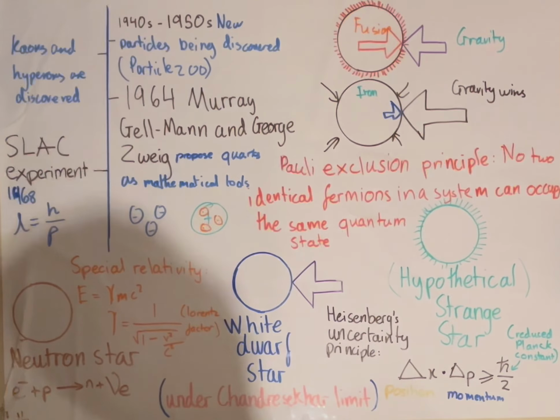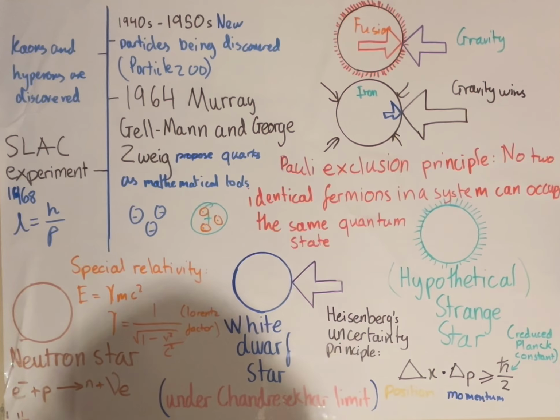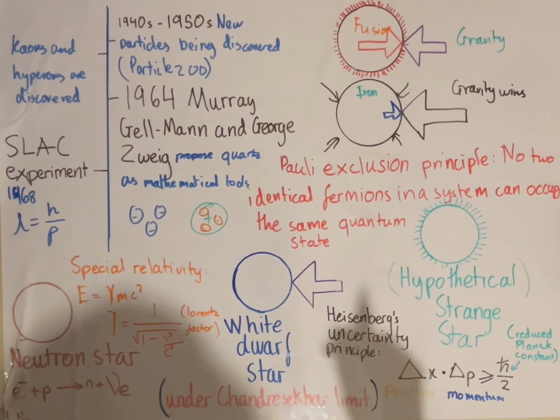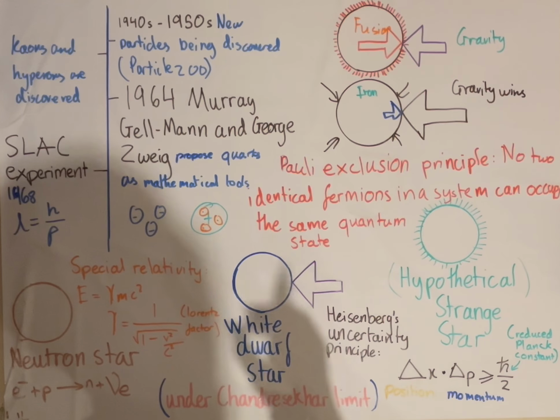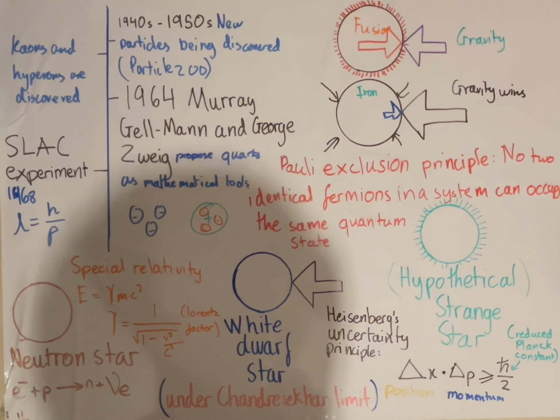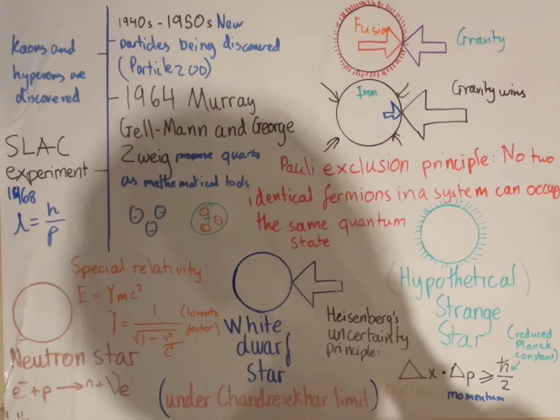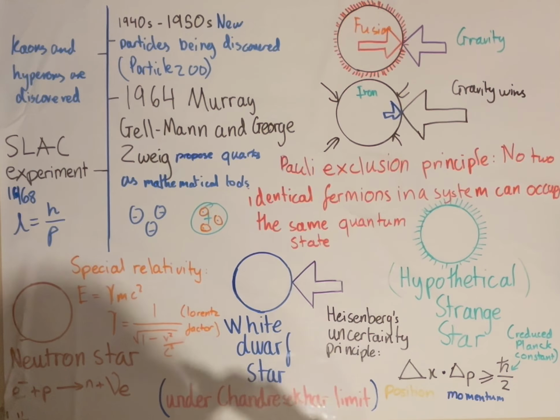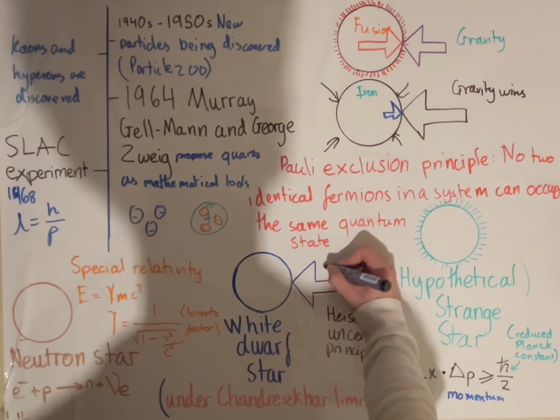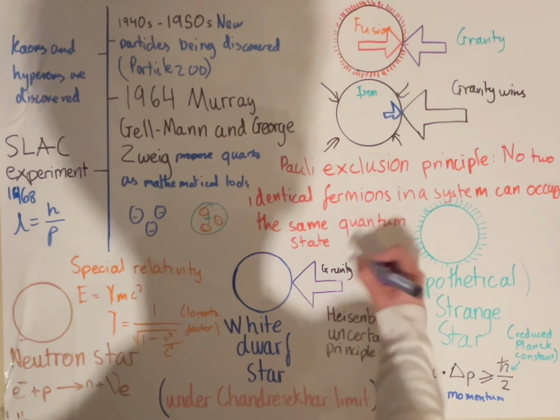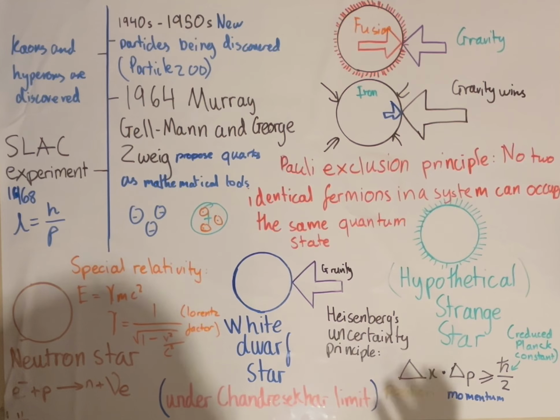And it compresses itself into its iron core. Now, several things can happen, but what we're going to discuss is what happens when it compresses into a white dwarf star. Now, under the Chandrasekhar limit, which is around 1.4 solar masses, I believe, a white dwarf star can remain stable even against the force of gravity, and even though fusion isn't happening. Remember, we still have that iron core. So how is the white dwarf star still stable?